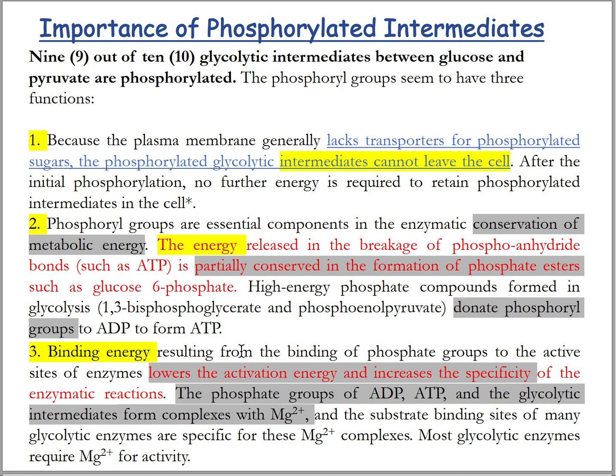Binding energy resulting from the binding of the phosphate group to the active site of the enzyme lowers the activation energy and increases the specificity of the enzymatic reactions. The phosphate groups of ADP, ATP, and the glycolytic intermediates form complexes with magnesium, and the substrate binding site of many glycolytic enzymes is specific for this magnesium complex. Most glycolytic enzymes require magnesium for activity. So those are the three reasons why phosphorylated compounds occur in glycolysis.